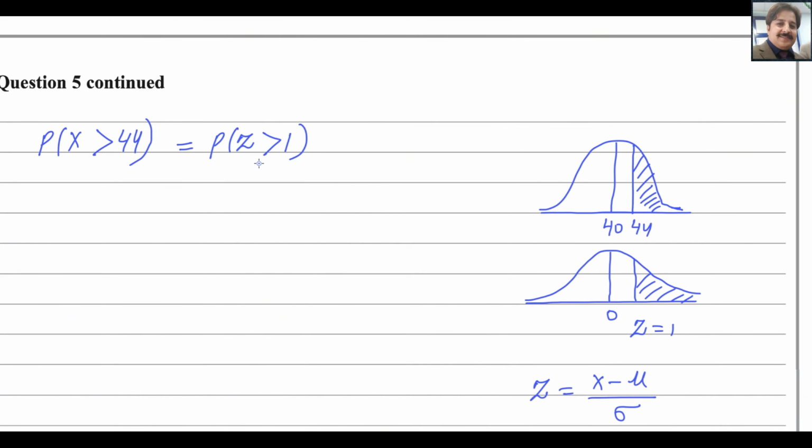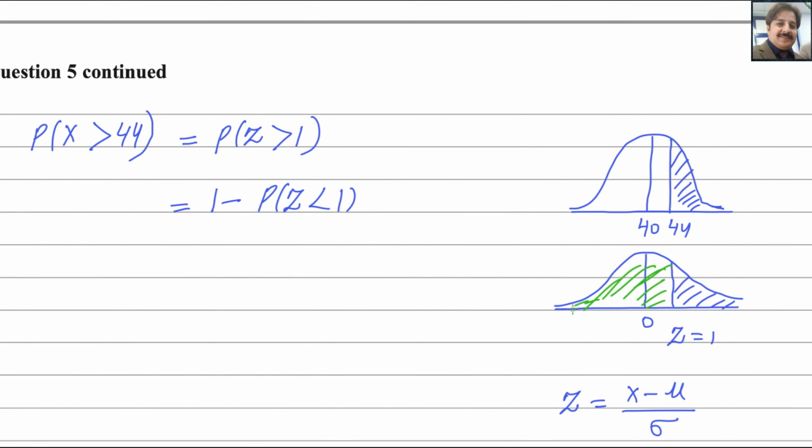As I told you earlier, we cannot find the value from the z table for more than some specific value of z. So this will be equal to 1 minus the probability of z less than 1. What is the probability of z less than 1? It is this one. The overall probability is always 1.